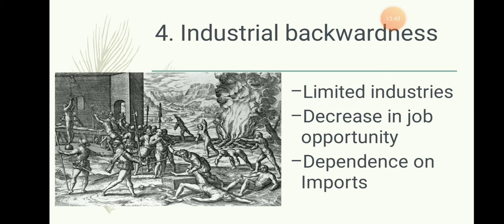Britain was ruling in our country. So the British started making their finished goods the basic product market in India. As there were only limited industries, the industrial sector was backward, and our economy was dependent on other economies for the products to sell in our market.